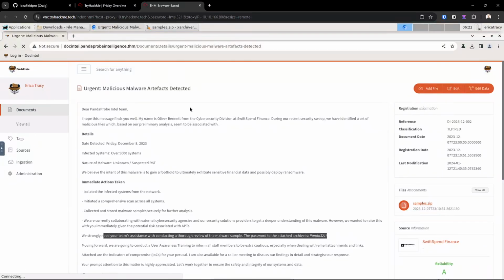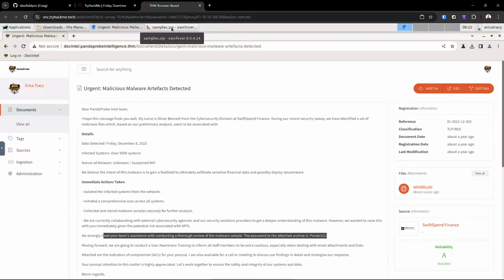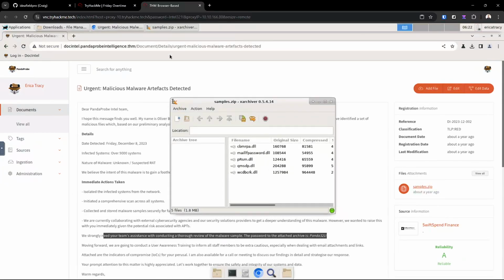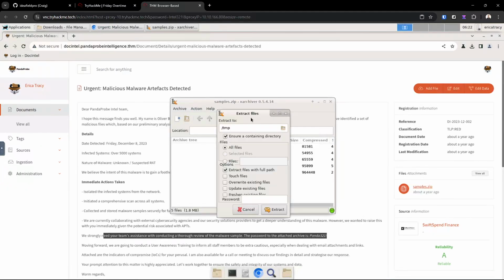Okay, so I'm going to go back to here: Panda321 with an exclamation. Enter my password here and extract that.